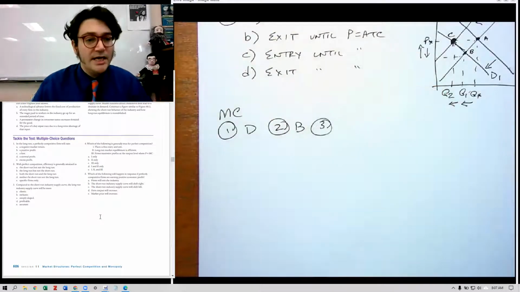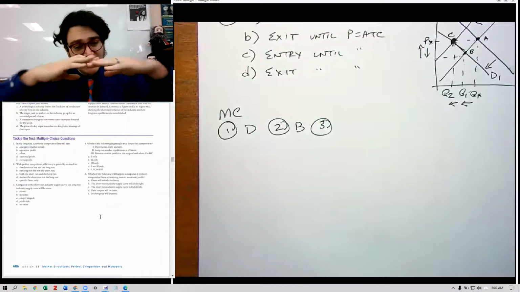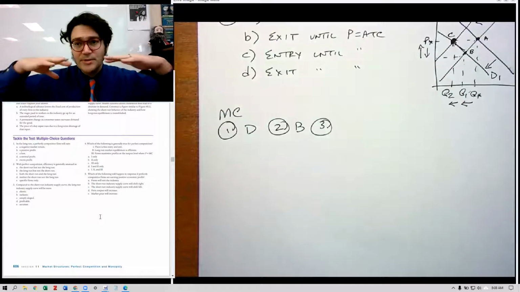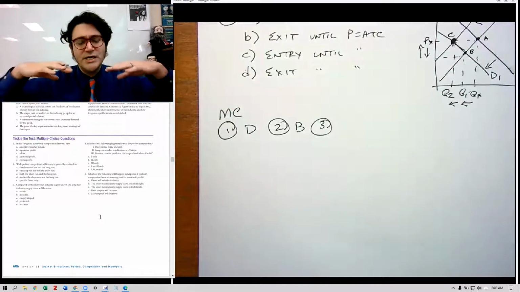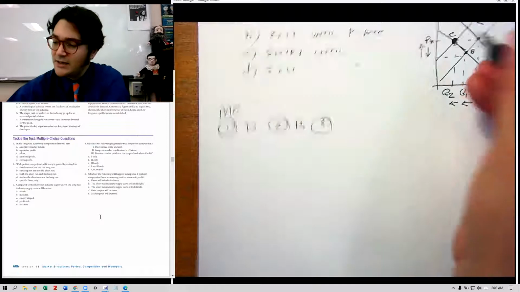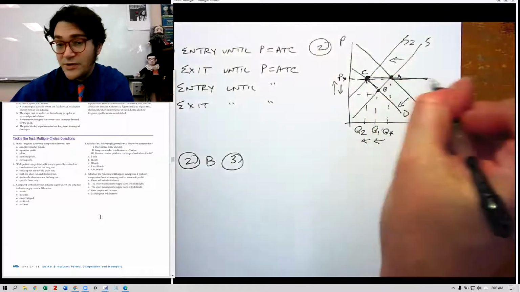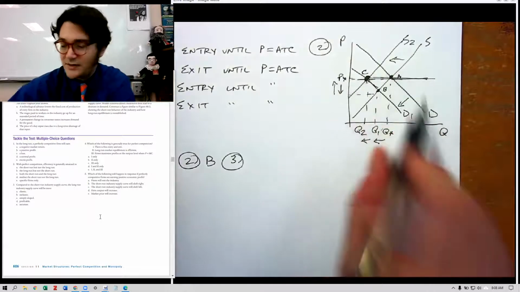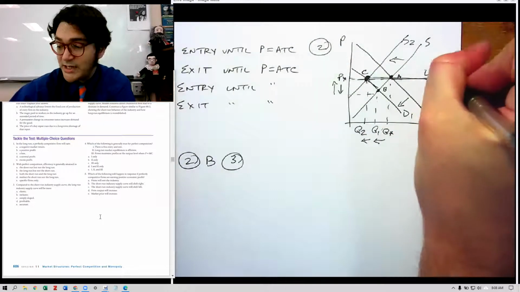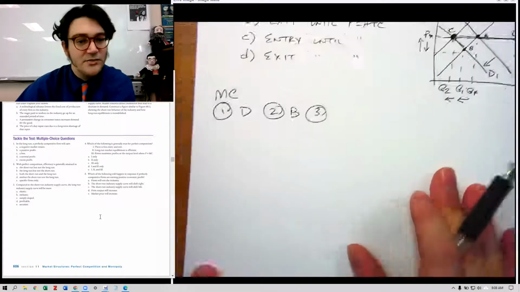Number three says, compared to the short run industry supply curve, the long run industry supply curve will be more, we'll just say elastic. It's going to be a horizontal line, right? Remember, the assumption for this class, and I didn't talk about this in the lectures, so I'm going to take that question out. But if you do see questions about a long run industry supply curve, imagine if you plotted a line right where that price was, and said that's the long run supply curve. That's all it is. So we'd say it's more elastic than the other one. So A.